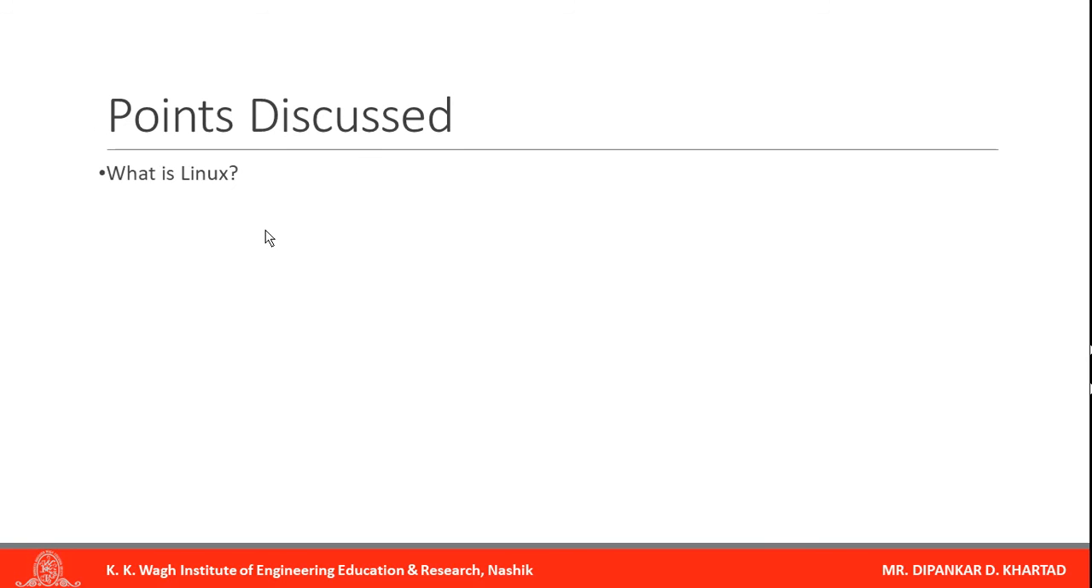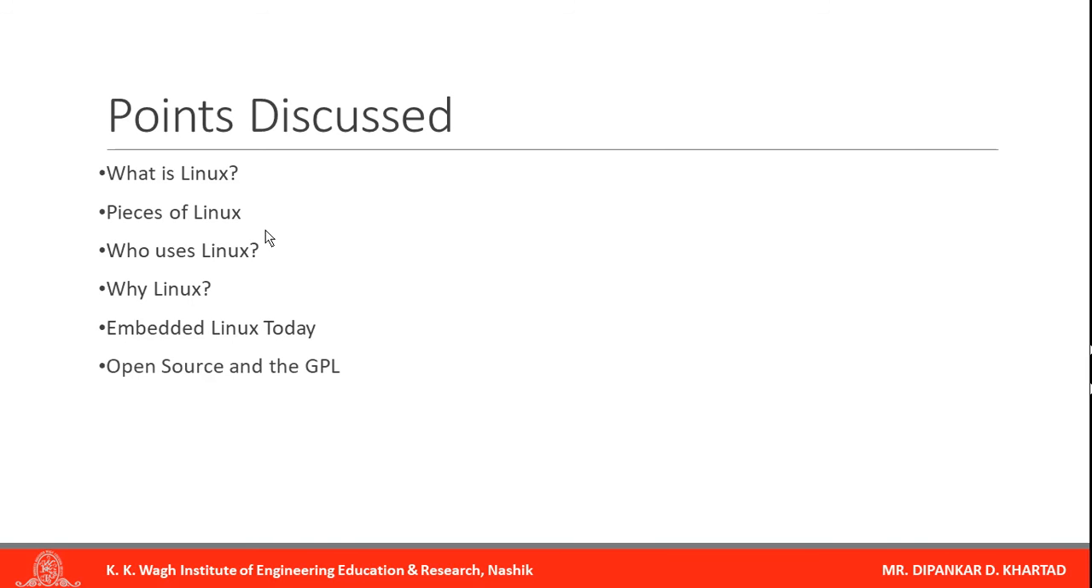So up till now we have discussed various points: what is Linux, the various pieces of Linux, who uses Linux, why one should use Linux, embedded Linux today, and open source. So basically, what does open source mean? Not price, but that one should have the right to change the source code depending on the application. If you want the source code and you want your own operating system, you can change that. So you have the freedom of changing the source code.